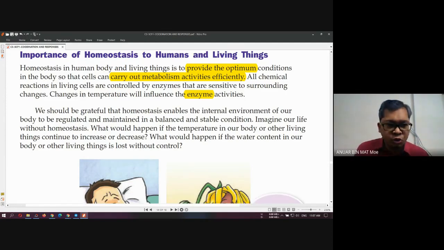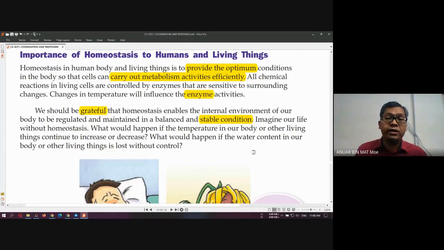Okay. So like usual, we need to be grateful that homeostasis enables us to be regulated and maintained in a balanced and stable condition. When the body is too hot, our body automatically tries to reduce the temperature.